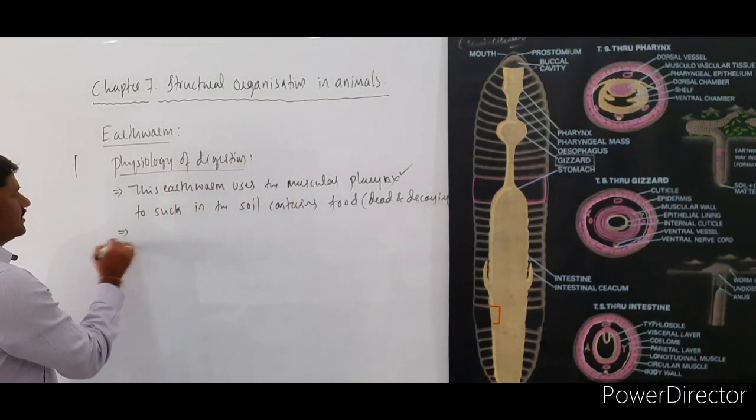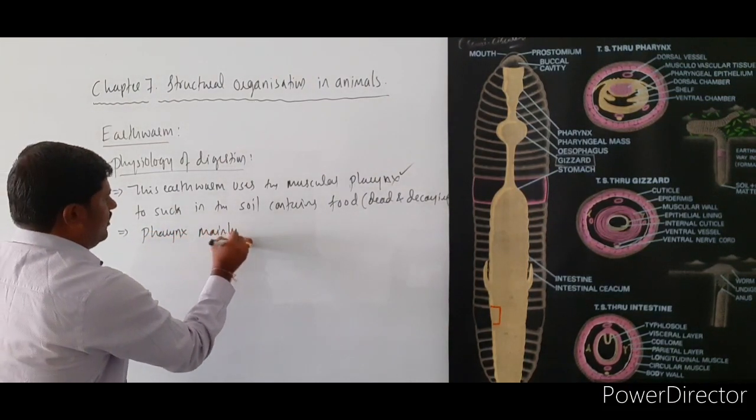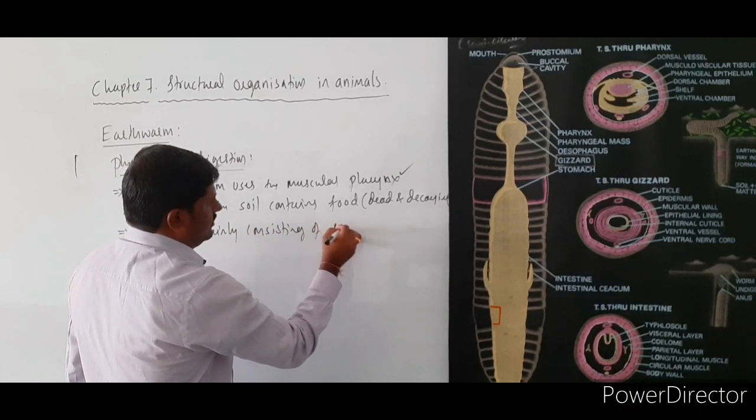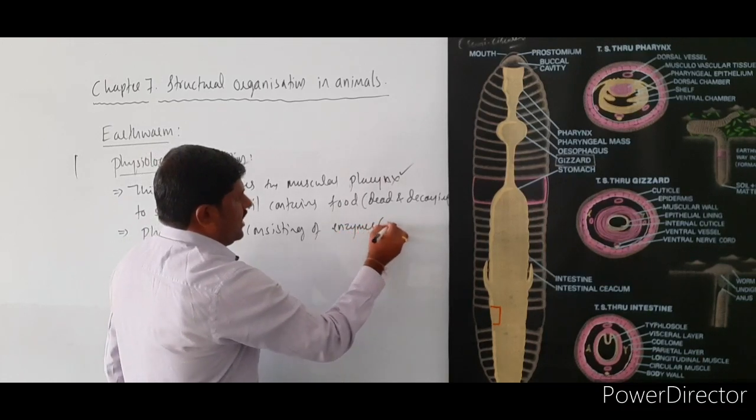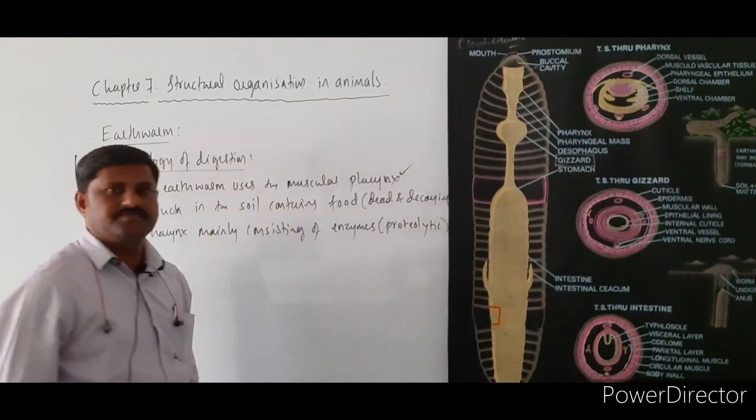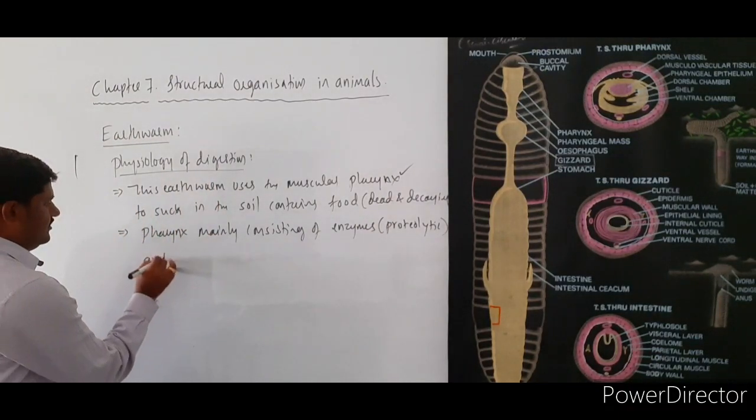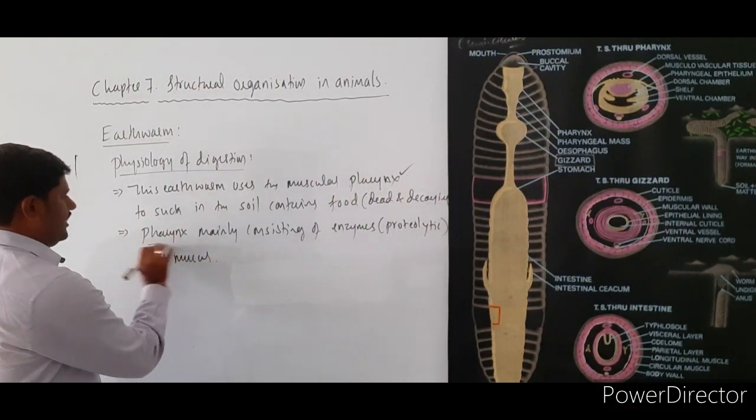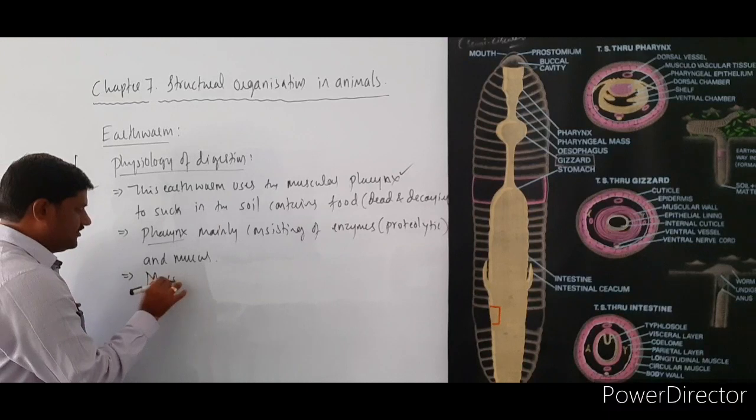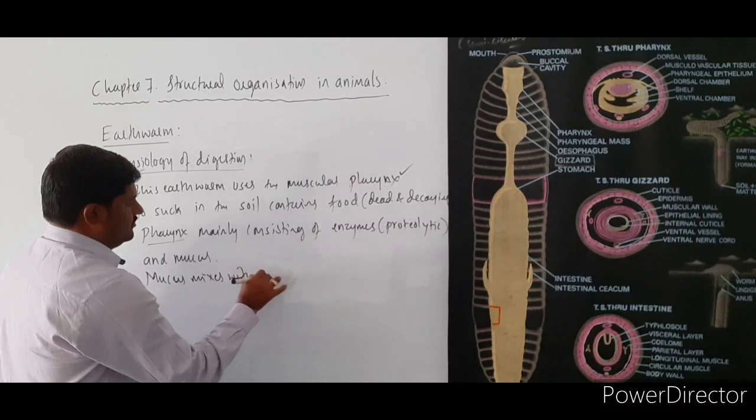And later, the pharynx mainly consists of enzymes like proteolytic enzymes. It contains proteolytic enzymes as well as mucus. So here usually mucus mixes with the food.